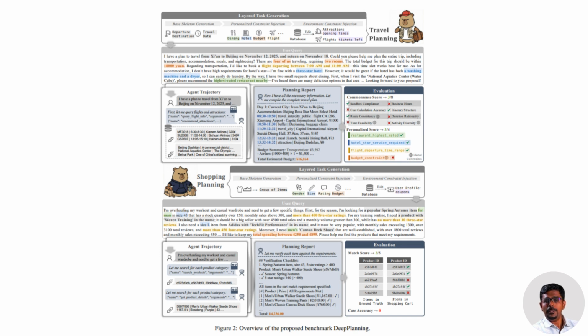Deep planning is introduced as a stress test for real world agents. Two domains, no shortcuts. Travel planning, multi day itineraries, minute level schedules, flights, hotels, attractions, food and transport. Shopping planning, multi item carts, coupons, sizes, shipping times, and a strict global budget. Everything runs inside offline sandboxes. Agents can only know what they explicitly query. If they don't ask, they don't know.